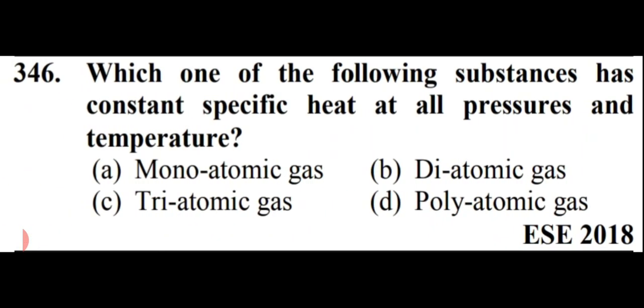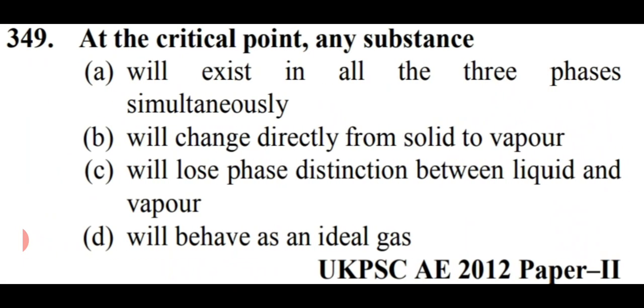Which one of the following substances has constant specific heat at all pressures and temperatures? Options are monatomic gas, diatomic gas, triatomic gas, or polyatomic gas. So friends, in this case, monoatomic gas is right. That is, monoatomic gas has constant specific heat at all pressures and temperatures. Option number A, monoatomic gas.